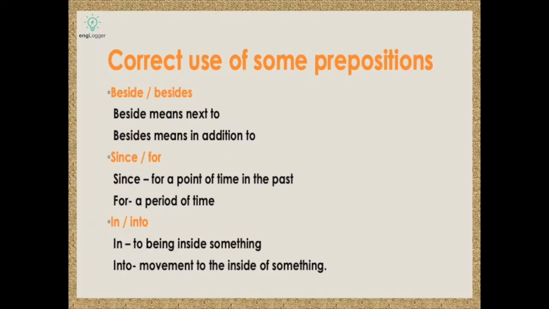Correct use of some prepositions. As we all know, exceptions are always there. In prepositions, there are a few which you have to see in usage, like beside, besides. Beside means next to, like the house is beside the lake. Besides means in addition to. Besides being a good dancer, she is also a good singer.